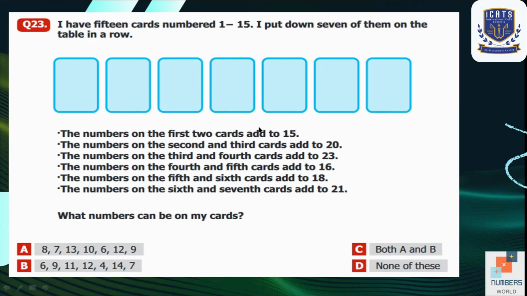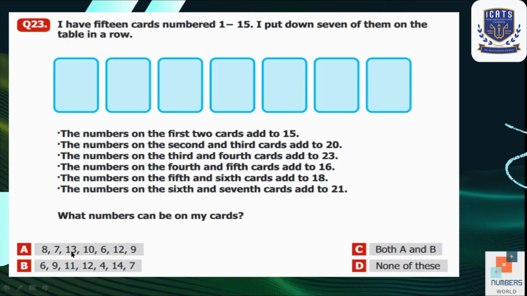So they have given 6 hints in the form of sentences. So before writing the numbers or checking different options, we will see what is given here as our options. So in option A, they have given us 7 different numbers in a sequence. So let's see. If we add first two numbers, which are 8 and 7, the sum is equal to 15. So it means it verifies the first hint.